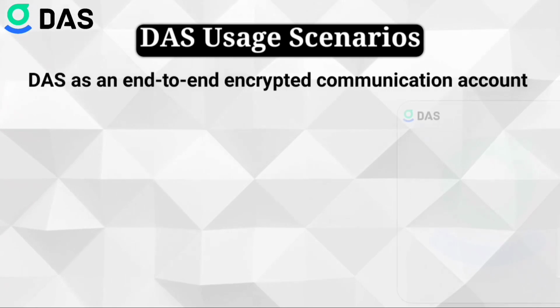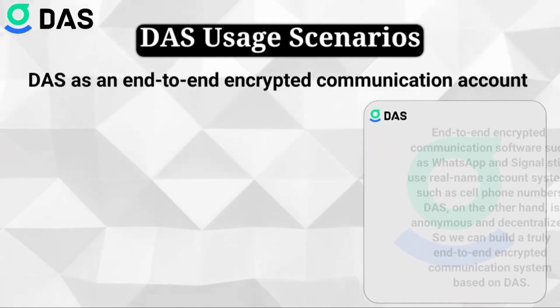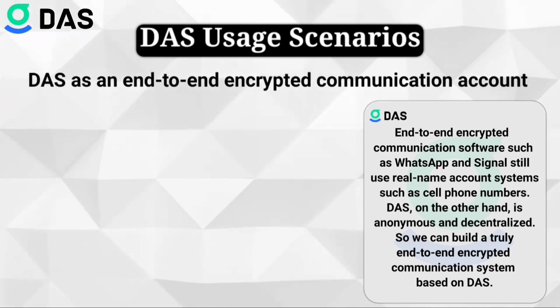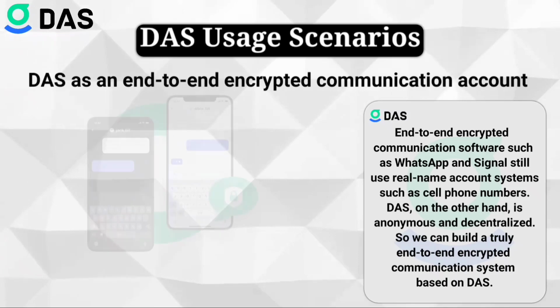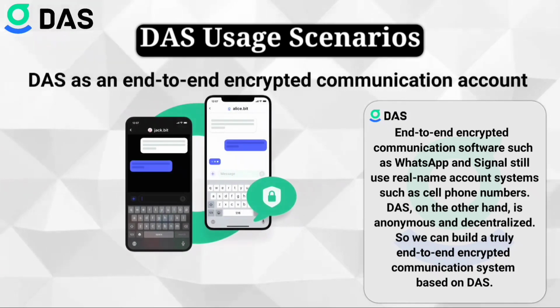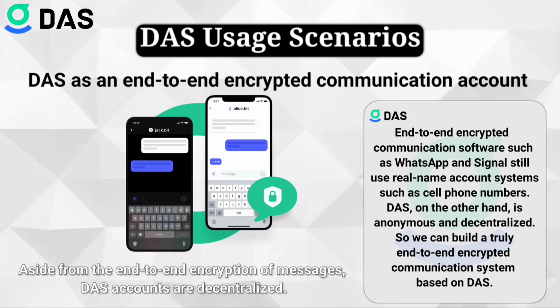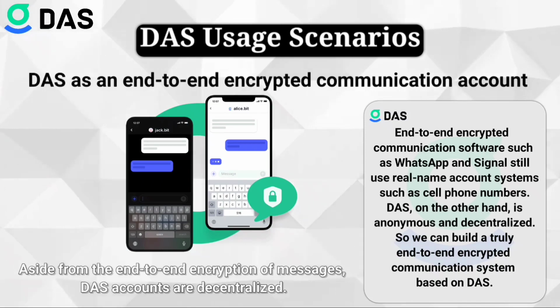DAS as an end-to-end encrypted communication account. End-to-end encrypted communication software such as WhatsApp and Signal still use real-name account systems such as cell phone numbers. DAS, on the other hand, is anonymous and decentralized. So we can build a truly end-to-end encrypted communication system based on DAS. Aside from the end-to-end encryption of messages, the DAS accounts are decentralized.